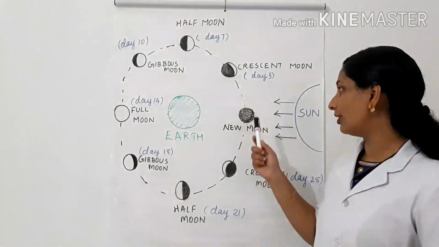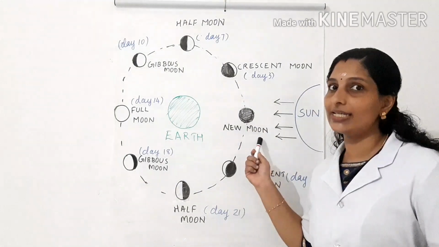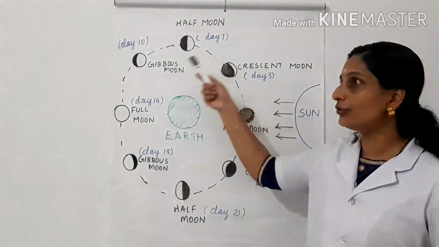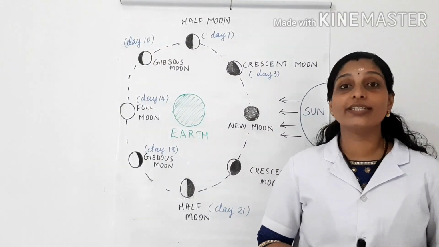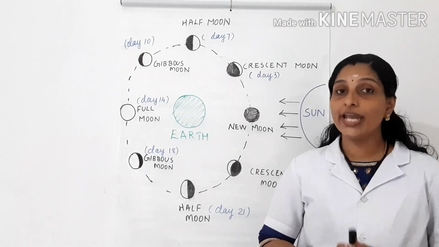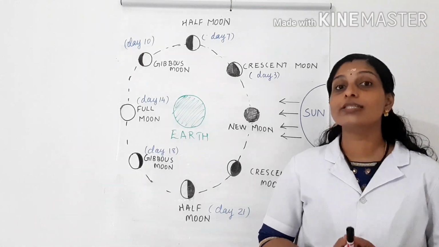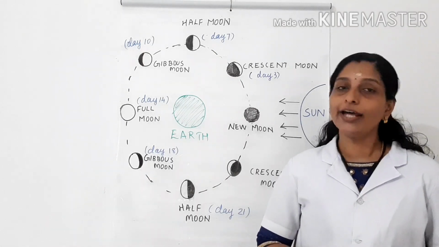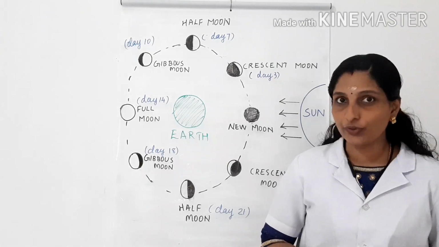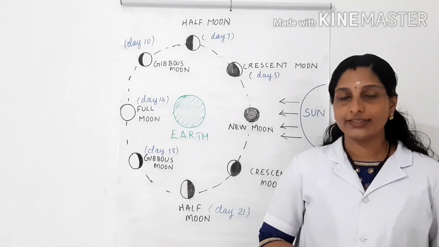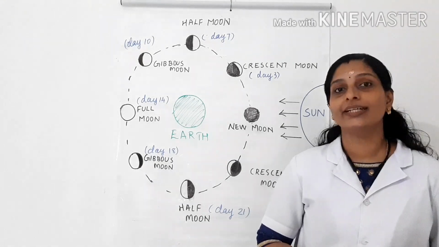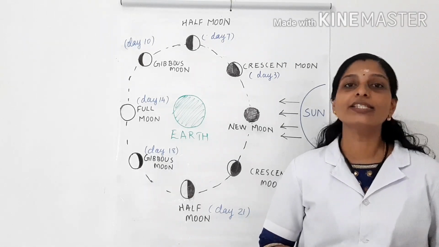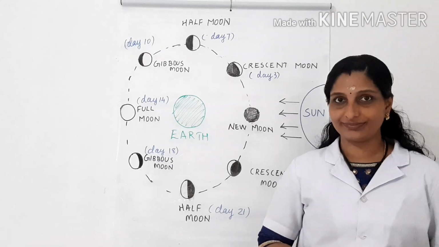So after a new moon, we can see the next new moon after 28 days. So children, what are phases of the moon? The shapes of the moon as seen from the earth are known as phases of the moon. Once again, the shapes of the moon as seen from the earth are known as phases of the moon.